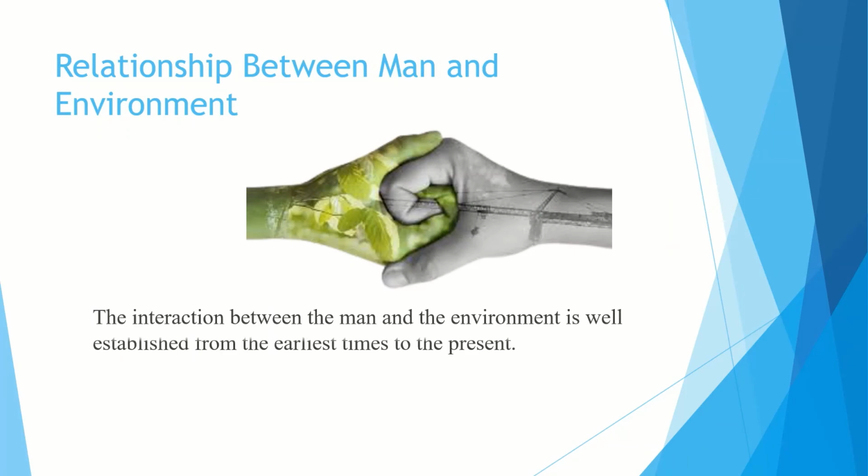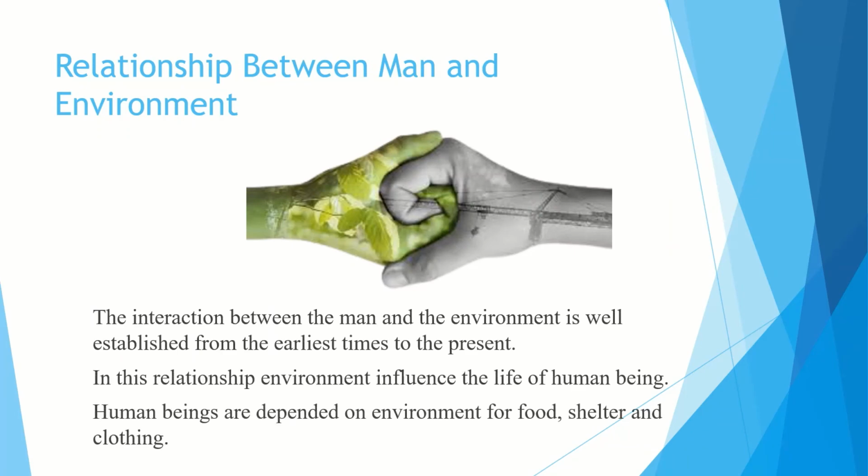Next, the relationship between man and environment. The interaction between man and the environment is well established from the earliest time to the present. Man and the environment, you can say human and environment, are connected with each other on the earth. In this relationship, the environment influences the life of human beings, and human beings are totally dependent upon the environment for food, shelter and clothing.